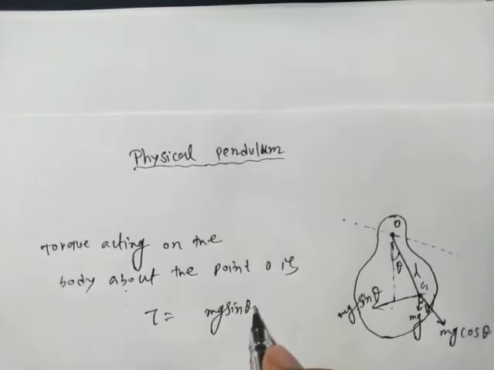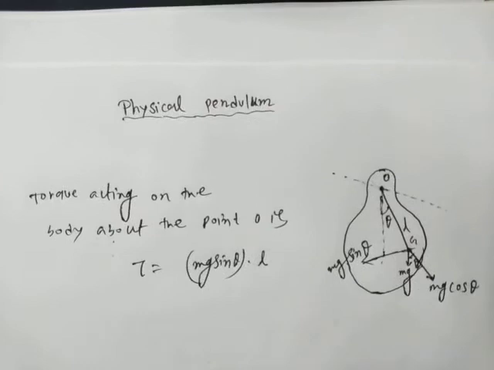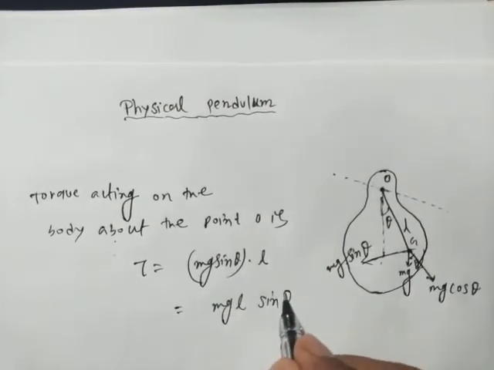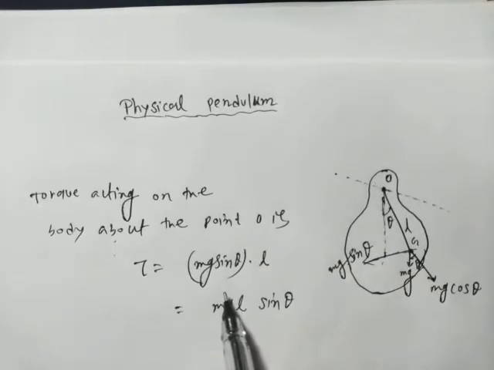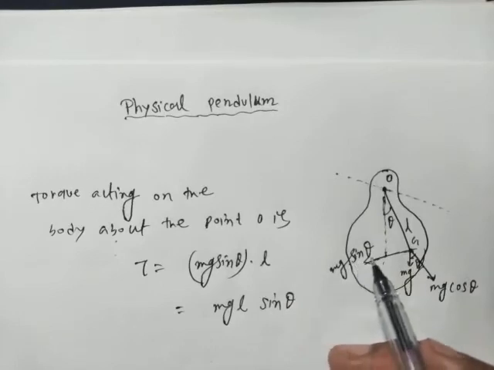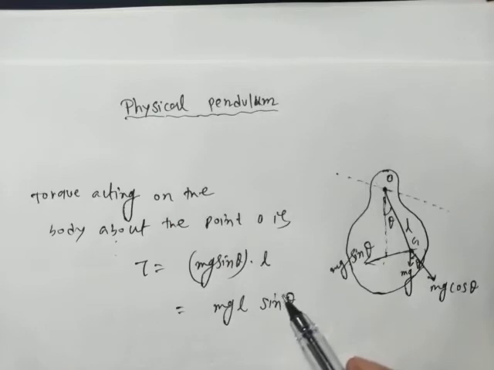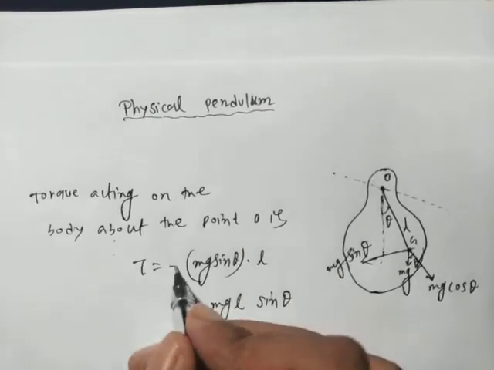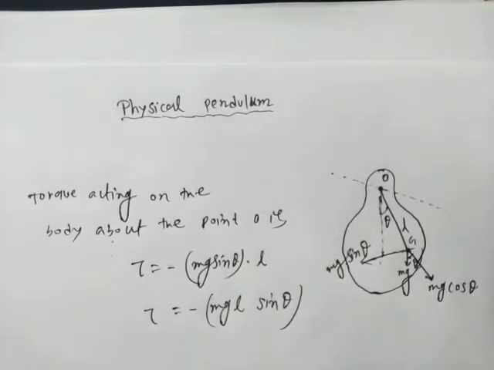The force here is mg sin theta and the perpendicular distance is L, so it will be mg L sin theta. But here the body is rotating in the anti-clockwise sense, whereas the torque acting here will produce a clockwise sense, so there is a minus sign. This is a restoring torque.